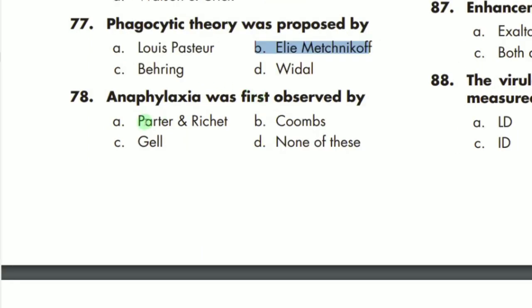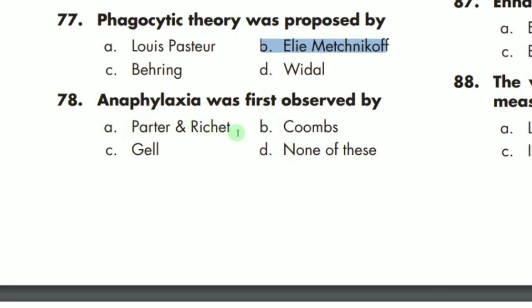MCQ number 78 says that anaphylaxis was first observed by whom? Anaphylaxis is the process in which a flood of chemicals is released in the immune system, due to which the patient may go into shock. This phenomenon was discovered by Portier and Richet. So A is the correct option.